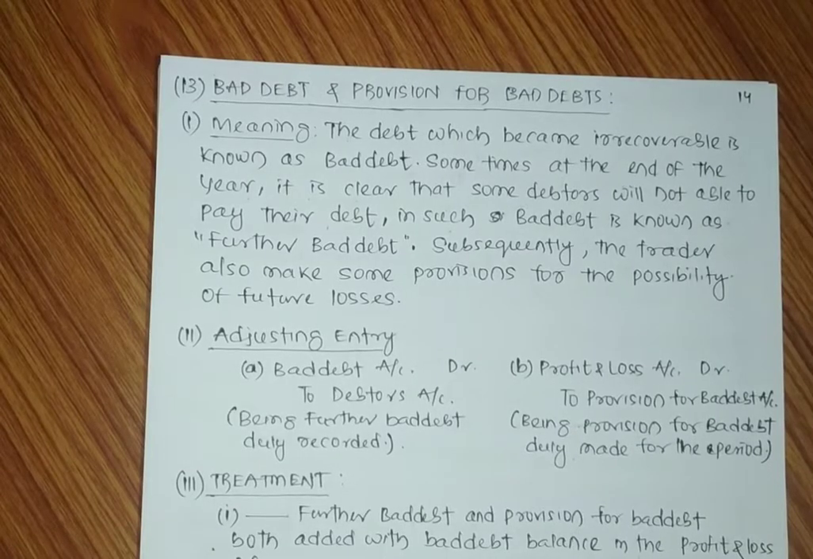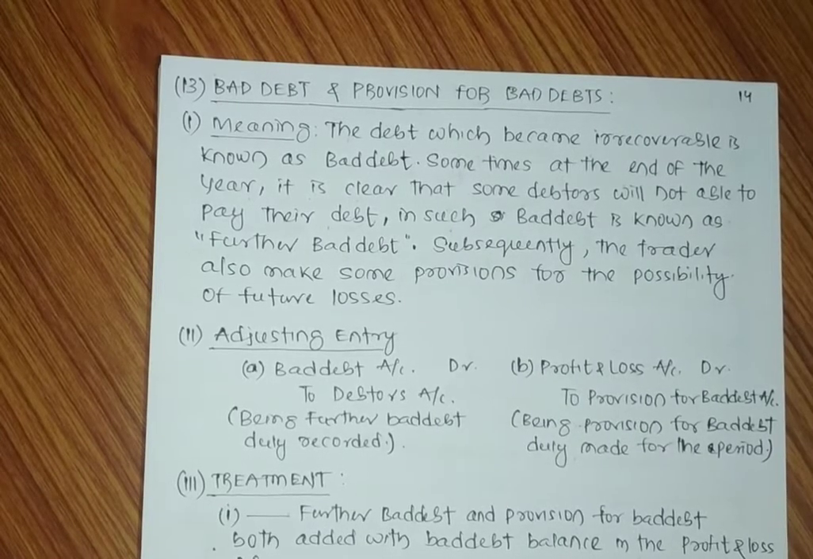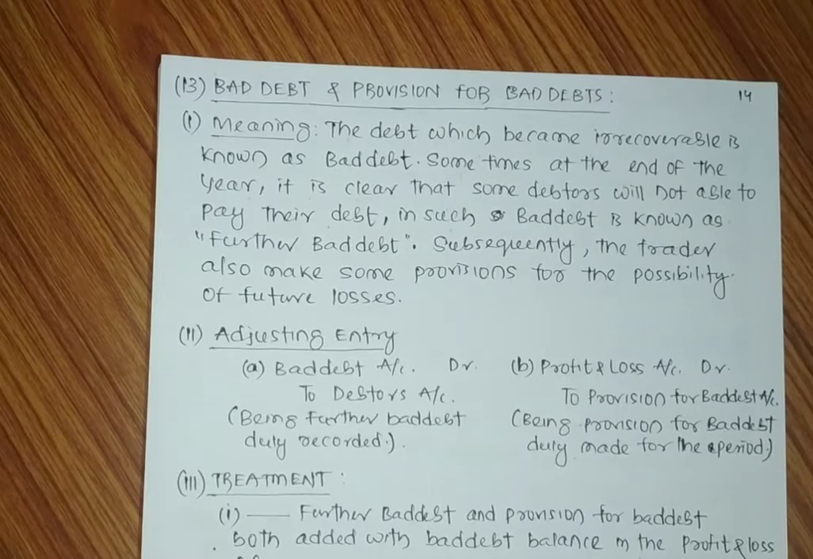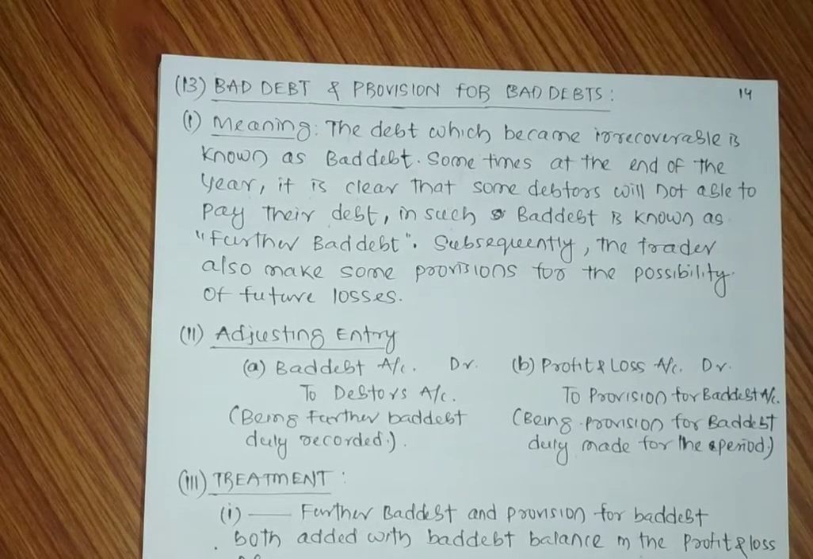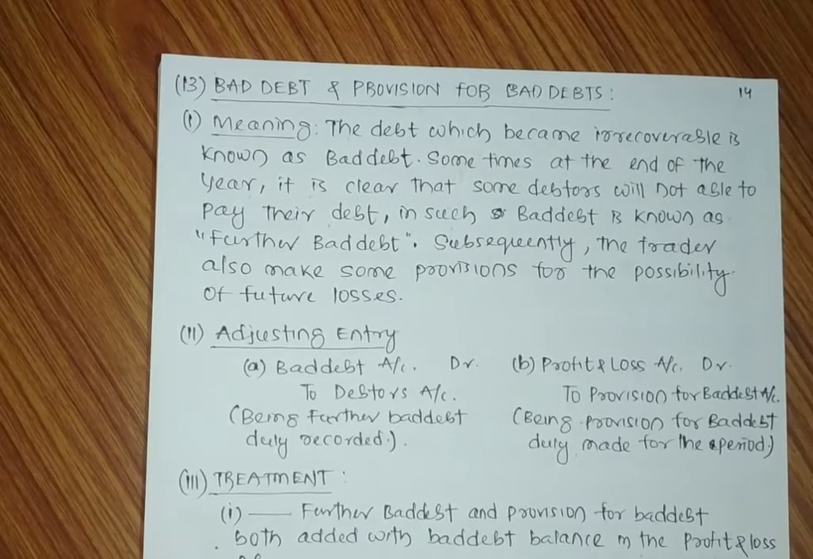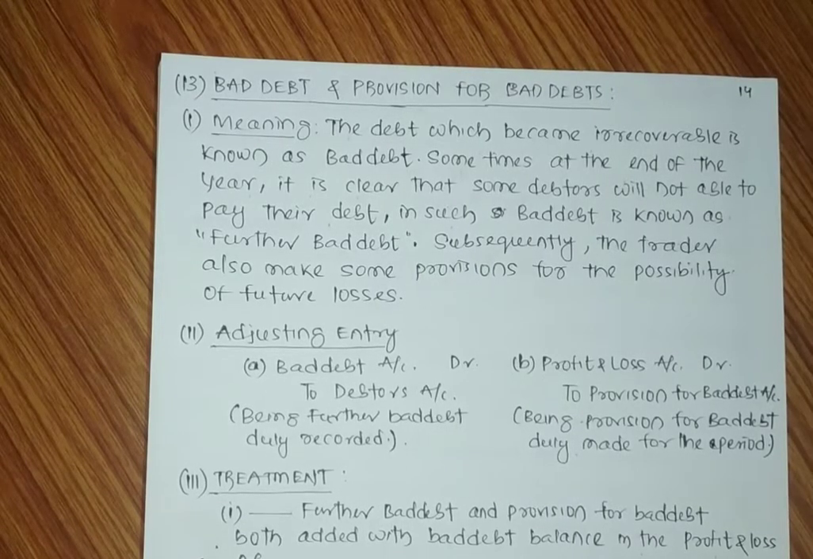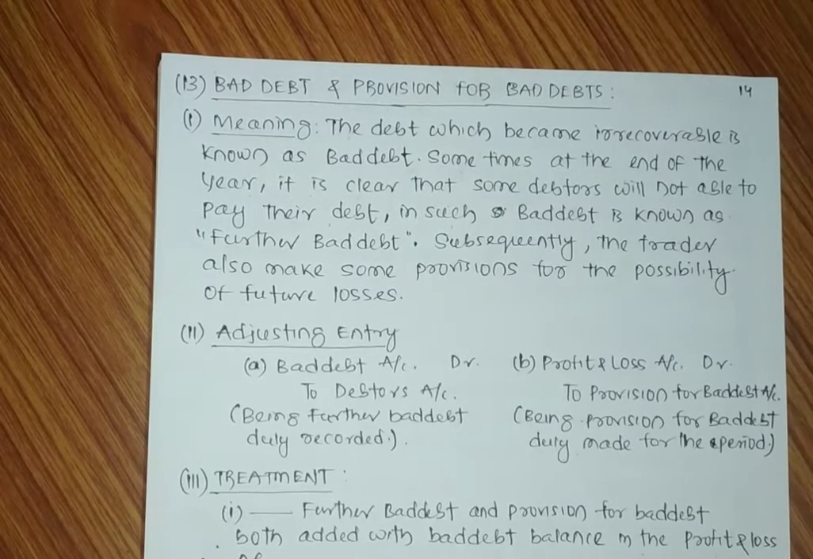What is the meaning of further bad debt? See students, the bad debts which arise during the year will be duly recorded in the books of accounts. But the bad debt which arises on the last day of the financial year or calendar year is not recorded through the journal entries, ledger or trial balance. For that purpose we have to make an adjusting entry. And this bad debt will be considered as further bad debt.